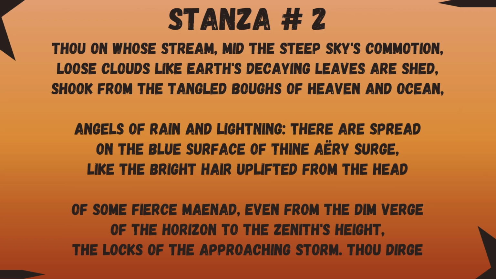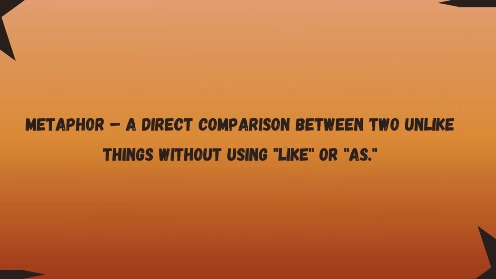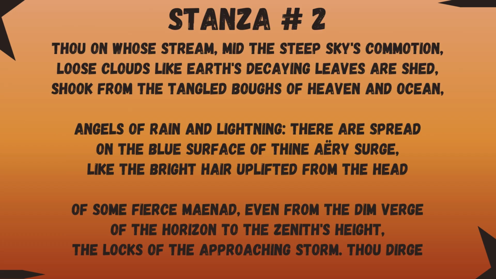Thou on whose streams, mid the steep sky's commotion, loose clouds like earth's decaying leaves are shed. Here he is using the literary device of metaphor. Metaphor is a literary device that compares two opposite things by stating that one is the other, without using the words like and as. So here he is comparing the west wind with a stream. He's saying that the west wind is a kind of stream.